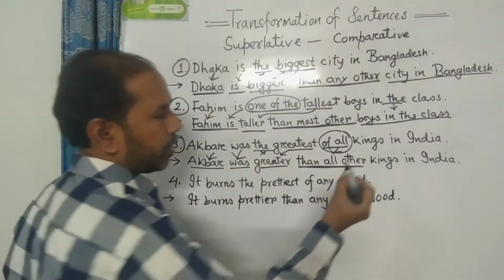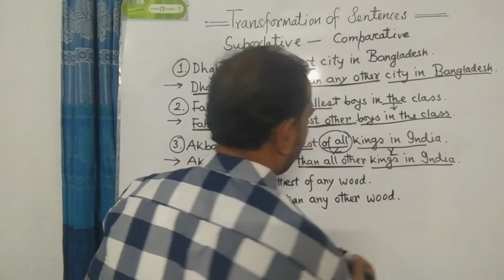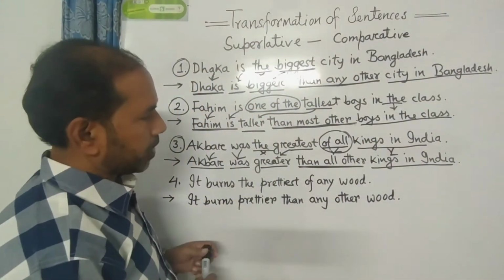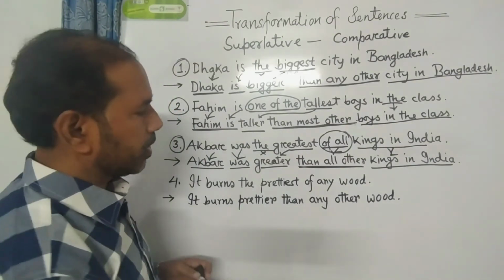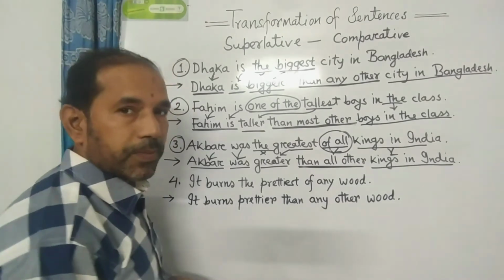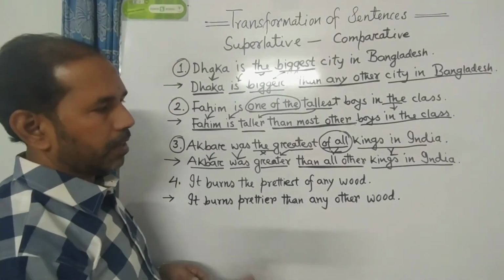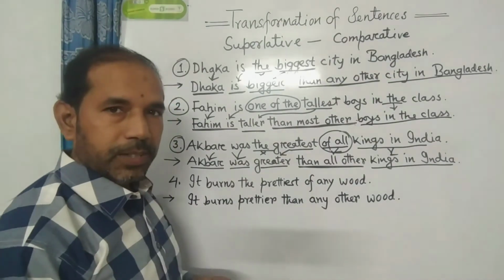Then the rest of the parts of the sentence: kings in India. So, dear students, you have to remember that if we find of all in any superlative degree, we have to use then all other at the time of turning into comparative form. Dear students, I am going to the last number of our today's discussion.